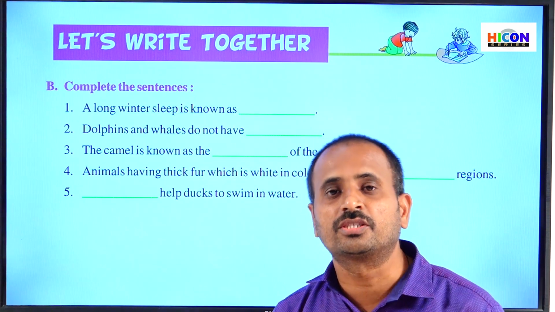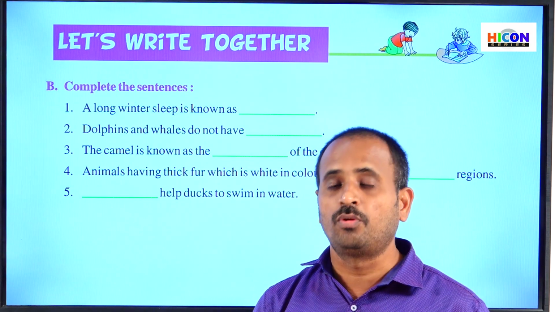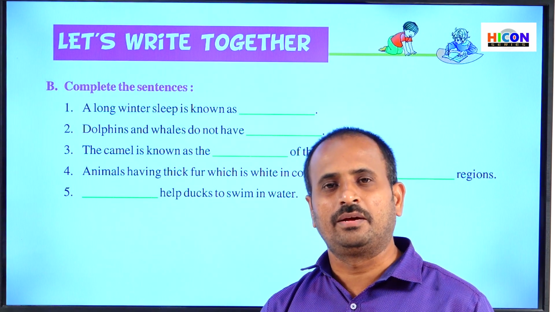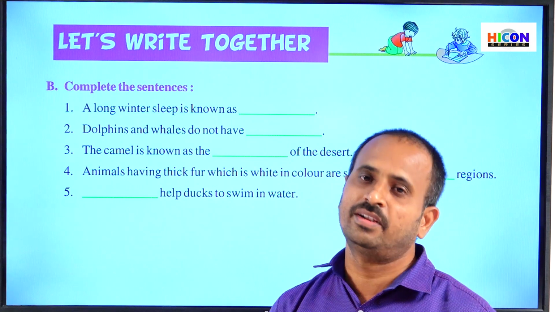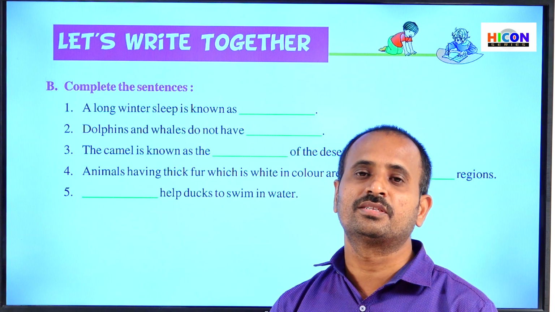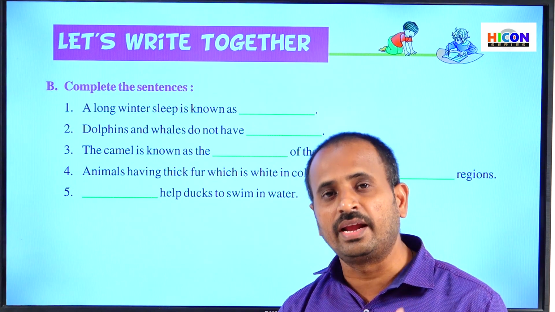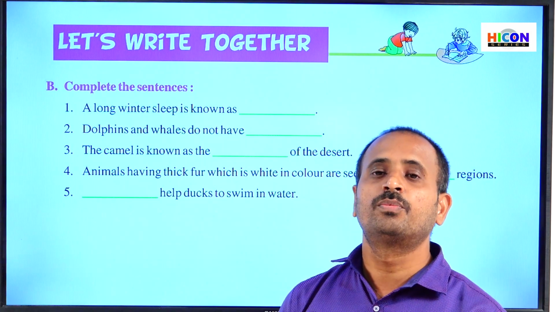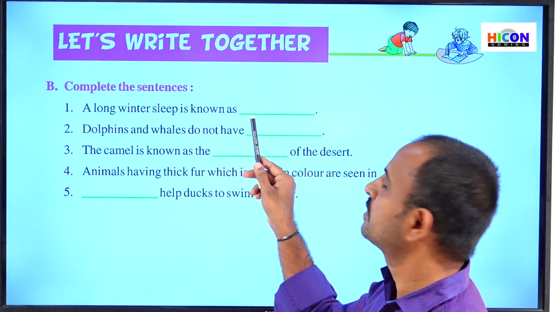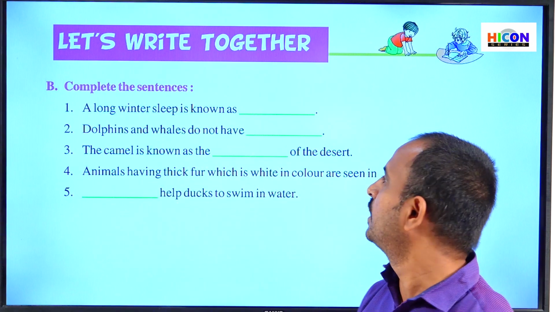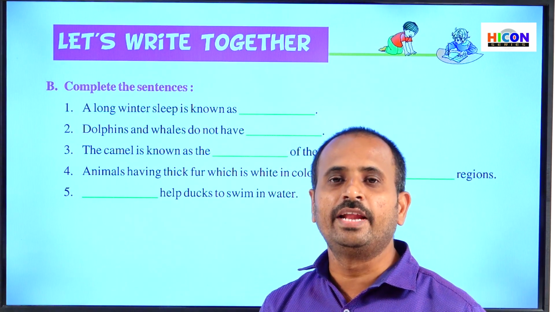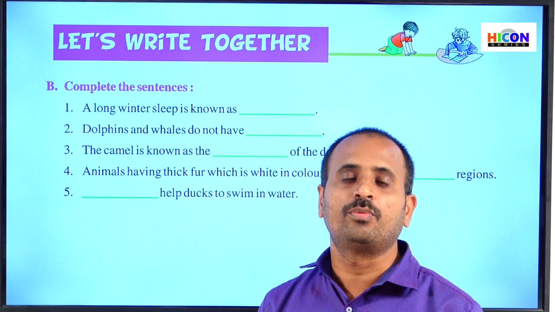Especially we can observe this type of long winter sleep in polar bears. Generally in polar regions the temperature is too low in winter and they cannot bear those unfavorable climatic conditions. That's why they go down into the land and there they sleep up to 6 months or 7 months. So that long winter sleep is known as hibernation. This hibernation is adopted by some animals in polar regions like polar bears.